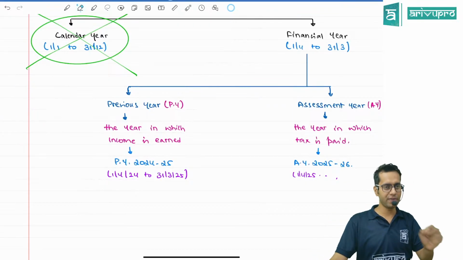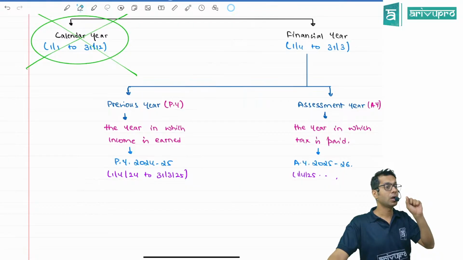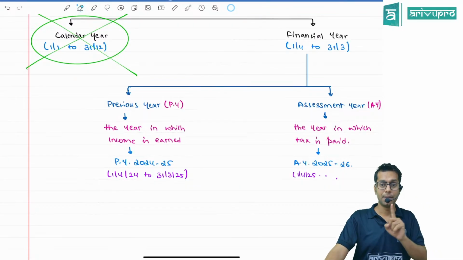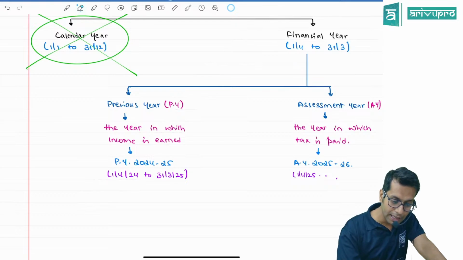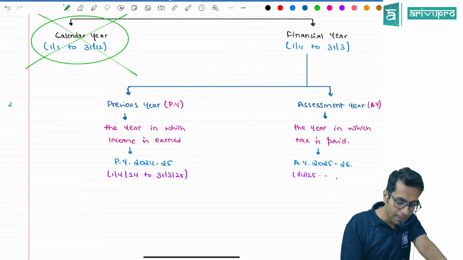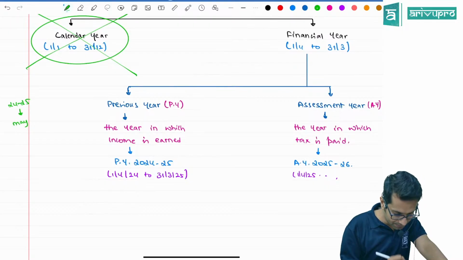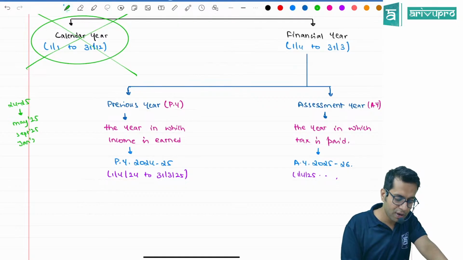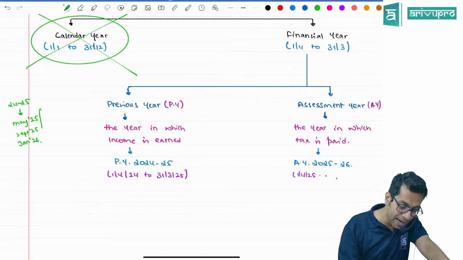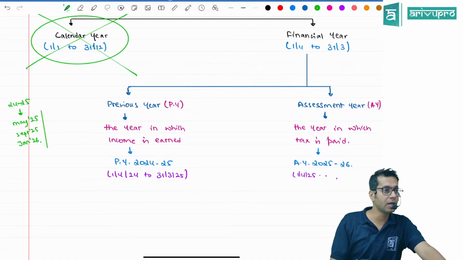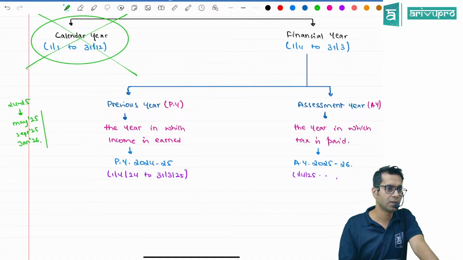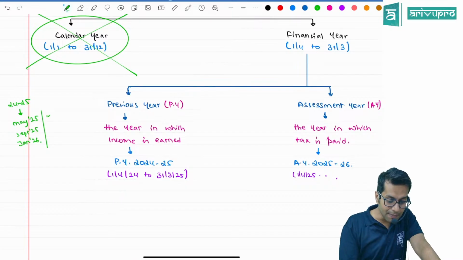For your examination, what is the previous year? 24-25. Please note, previous year 24-25 is applicable to all those students who are writing their examination in May 25, September 25 and January 26. Those who are writing in May 26, anyone is there over here? If anyone is there in May 26, for them, what will be the previous year?